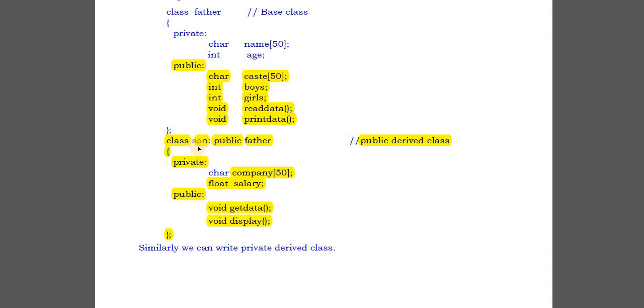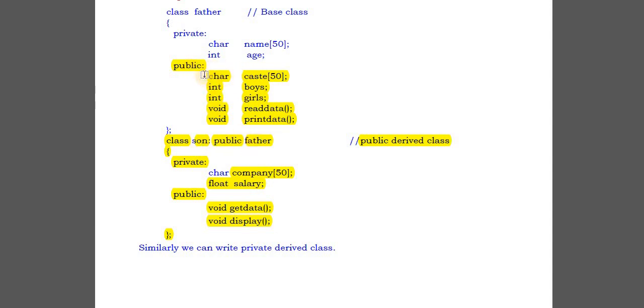Here you can see inside the son class, 2 private members are there, and here 2 public members are there. Total 4 members are there in the son class. These 4 members are its own members, plus it will get the other 5 public members from the father class, because we created the derived class from the father class.